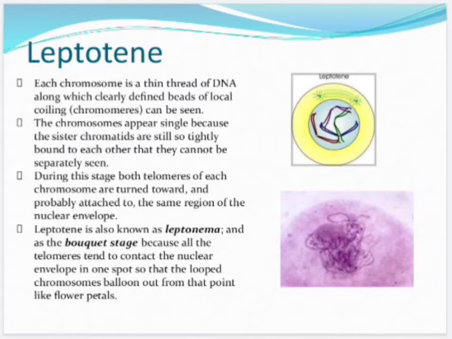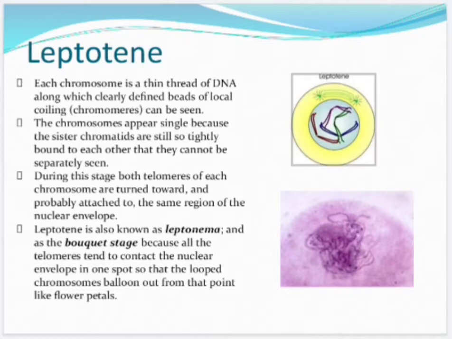Leptotene is the first substage of prophase first. The chromosomes appear within the nuclear envelope, however, they are not yet fully condensed. Each chromosome is a thin thread of DNA along which clearly defined beads of local coiling known as chromomeres can be seen. The chromosomes, while they have this thread-like form, are called chromonemata. Chromonemata is a plural word, while the singular is chromonema. The chromosomes appear single because the sister chromatids are still so tightly bound to each other that they can't be separately seen.